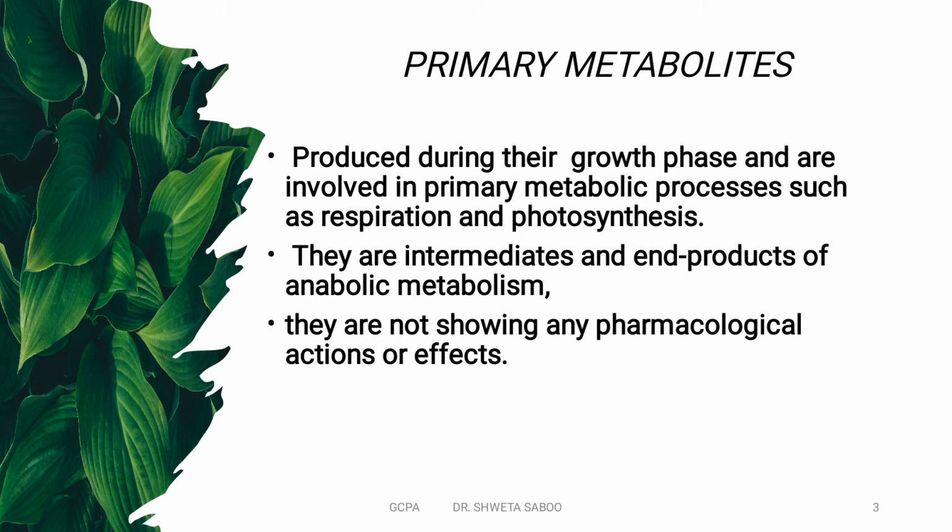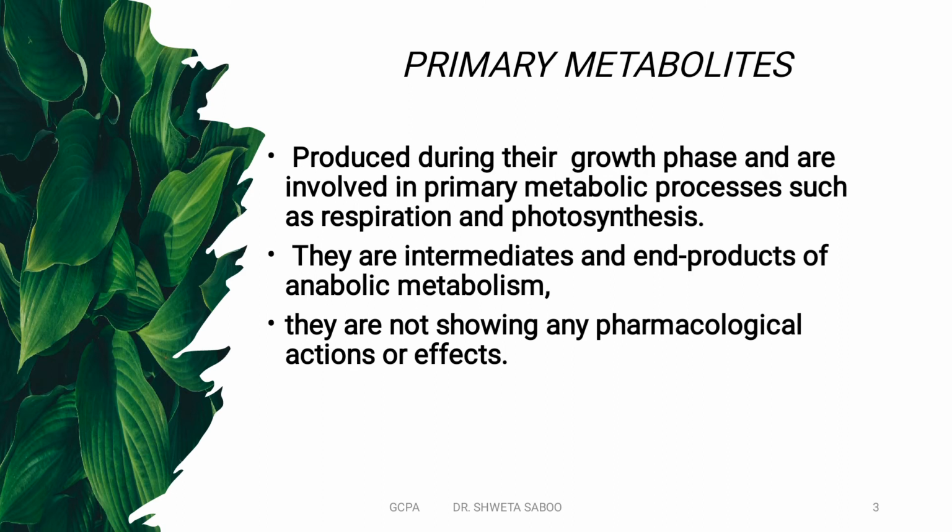This primary metabolite is the source for the synthesis of other biochemicals, which we call secondary metabolites, which have pharmacological action, while primary metabolites only have nutrient action. So these are the important primary metabolite features.